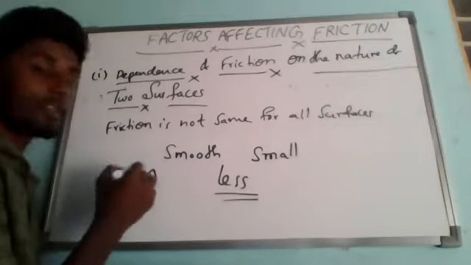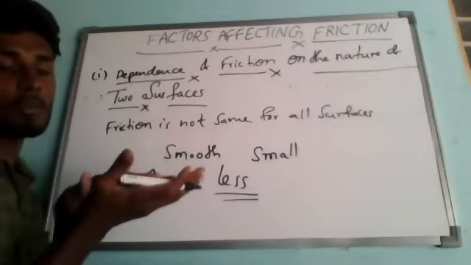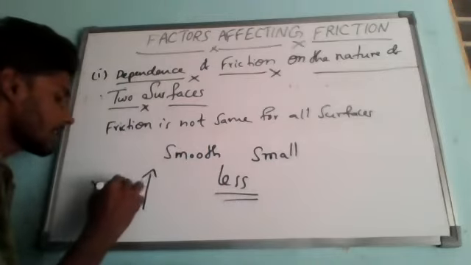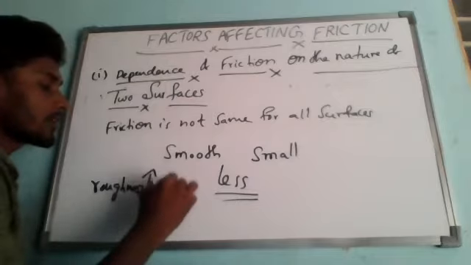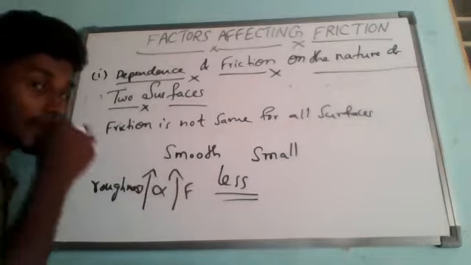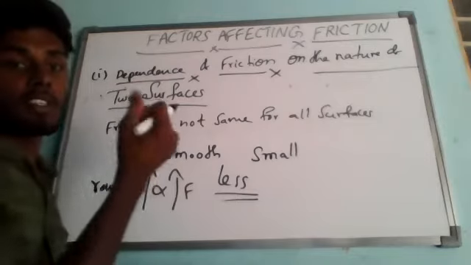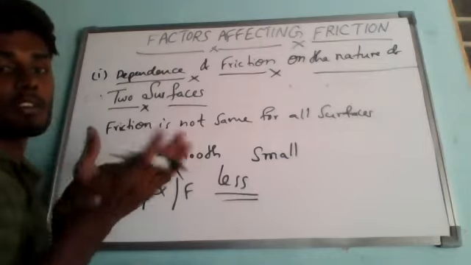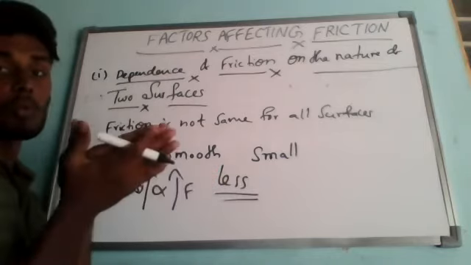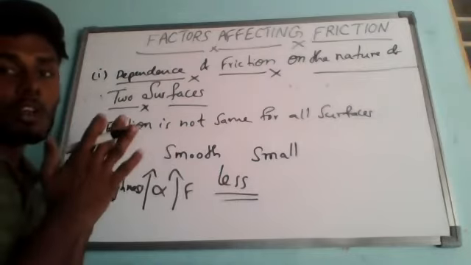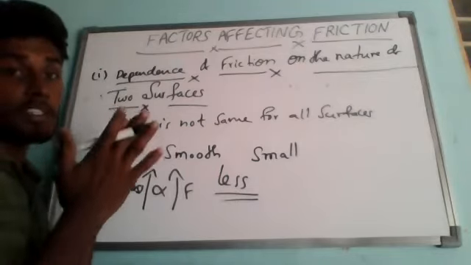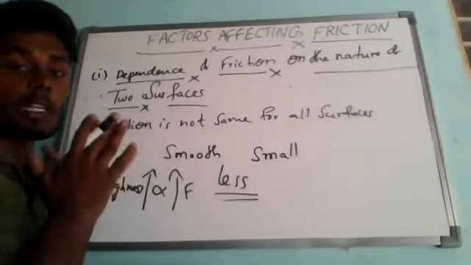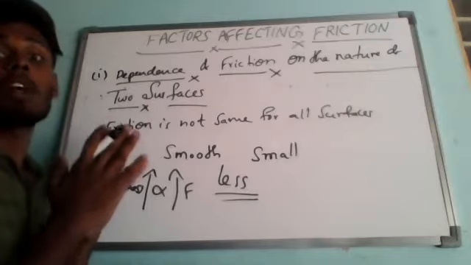The interlocking increases when the roughness is increasing. So if roughness increases, friction also increases, because both are directly proportional to each other. If the roughness is decreasing, friction is also decreasing. That is why if the two contacting surfaces are smooth, the friction is less. If the degree of roughness of the two surfaces in contact increases, the friction also increases.